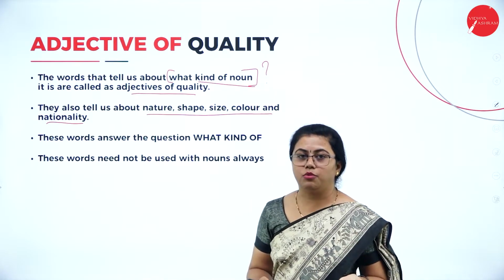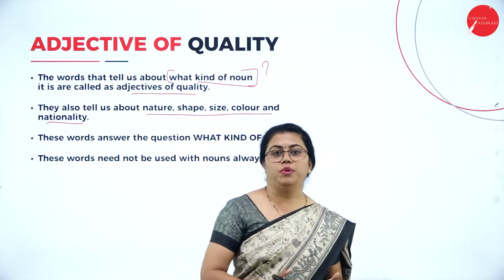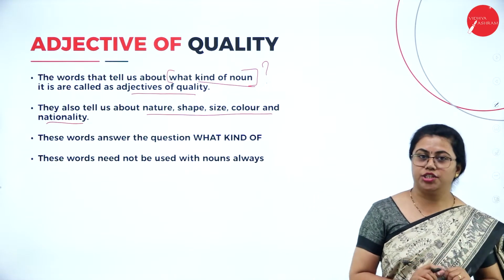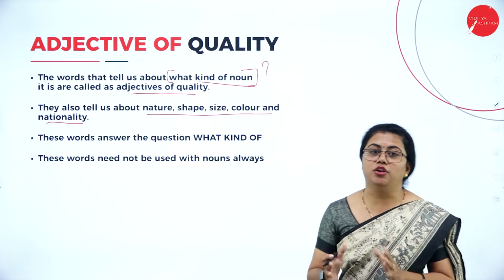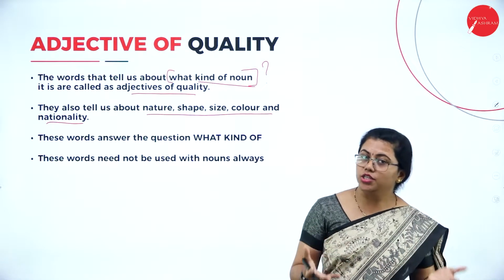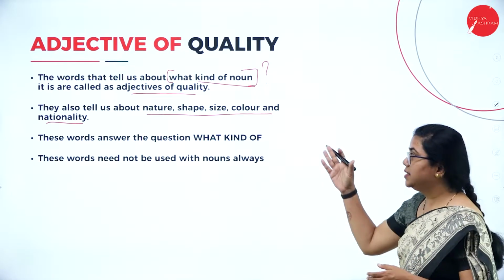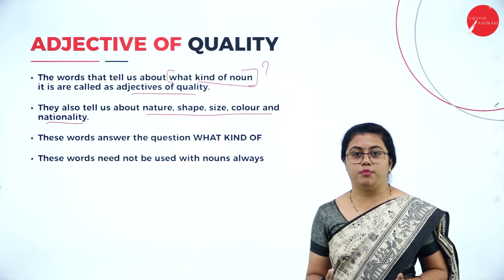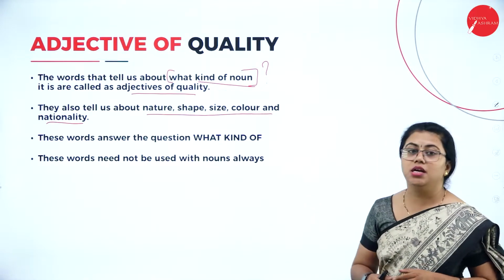If it is telling about the nationality, what kind of people are good football players? German people. So that tells about the nationality. What kind of fish did the small girl catch? She caught a big fish or a small fish. So it tells us about the size of the fish. Okay, what box do you have? I have a square box. So there you can understand the shape.